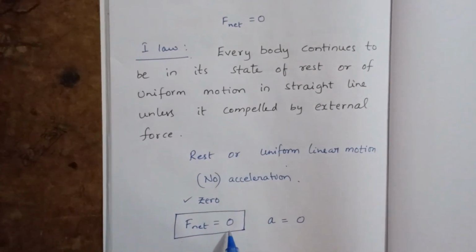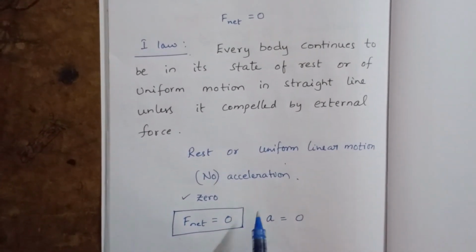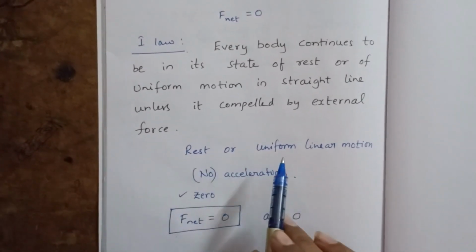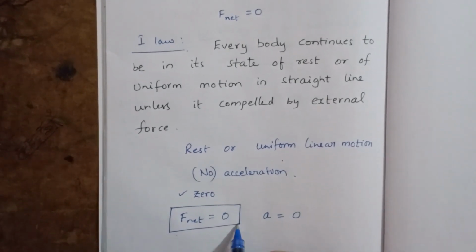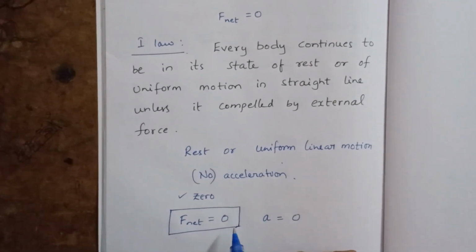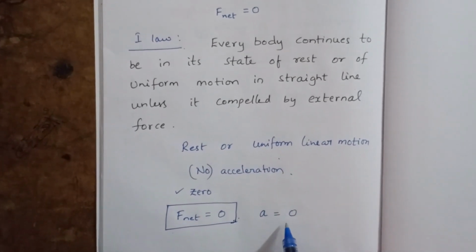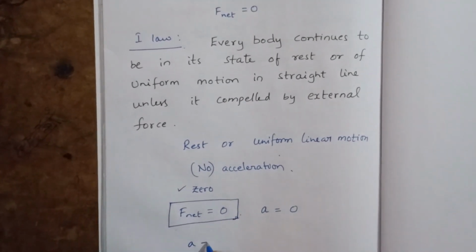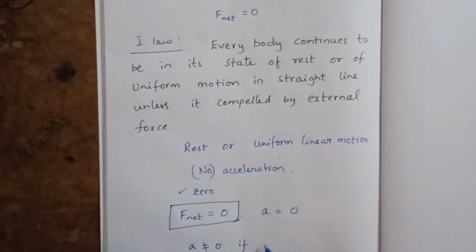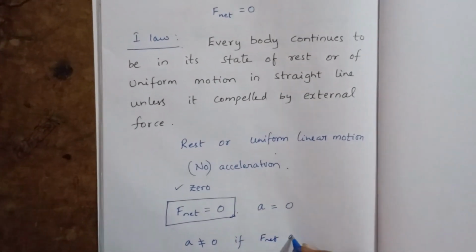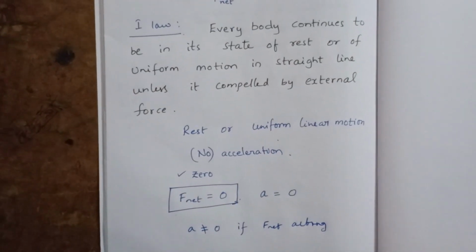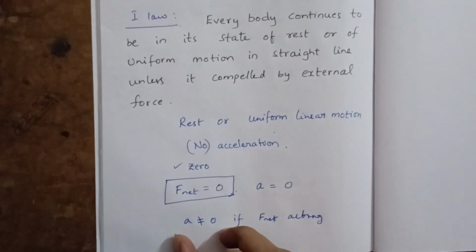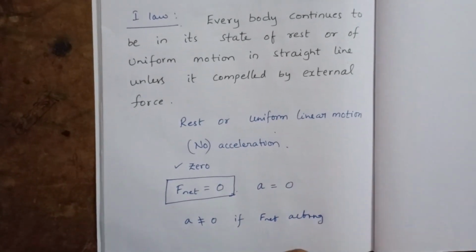When the net external force is zero, the body is in the state of rest or uniform linear motion. So whenever the net external force acting on the body is zero, acceleration is also zero. Acceleration can be non-zero only if a net force F net is acting on it. If some external force acts on the body, then only it will have non-zero acceleration.